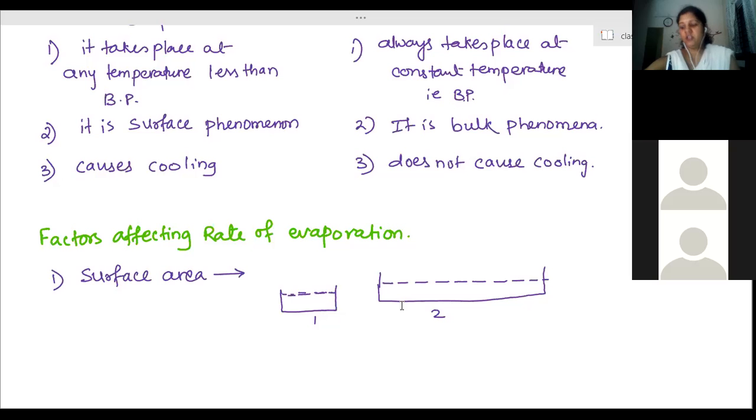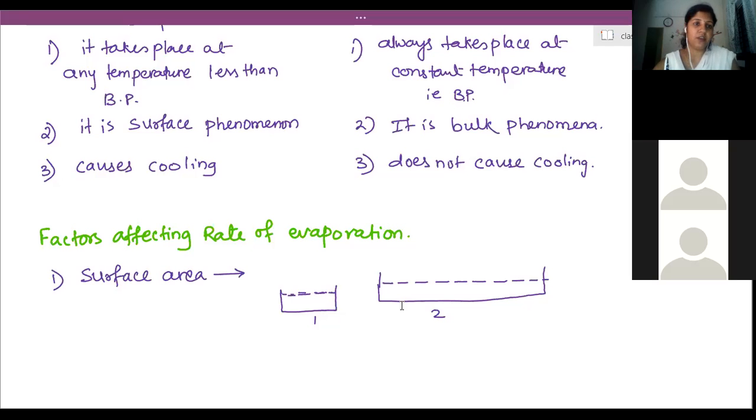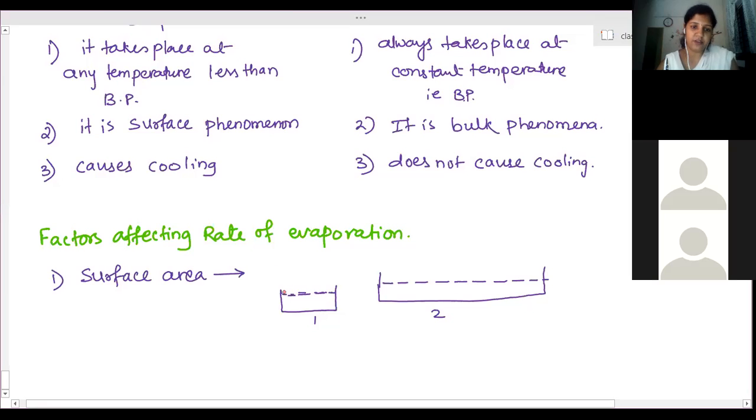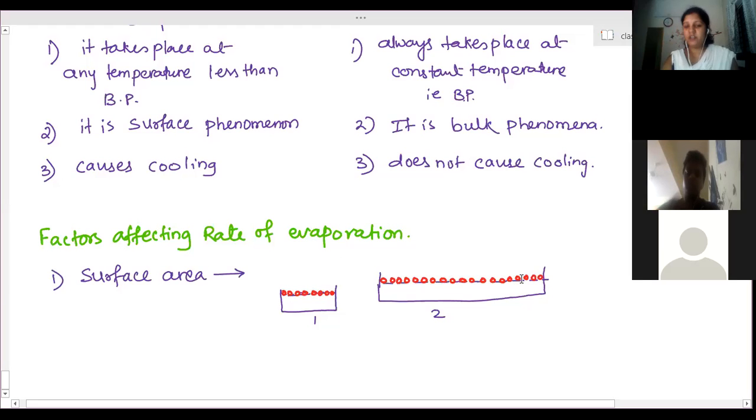So here you see the number of particles in contact with the surrounding. How many particles are in contact with the surrounding? In which case are the number of particles more? In the second one. The number of particles in contact with the surrounding is more. So with more surface area, more particles are on the surface, so all these particles at a time convert into gaseous state, right?